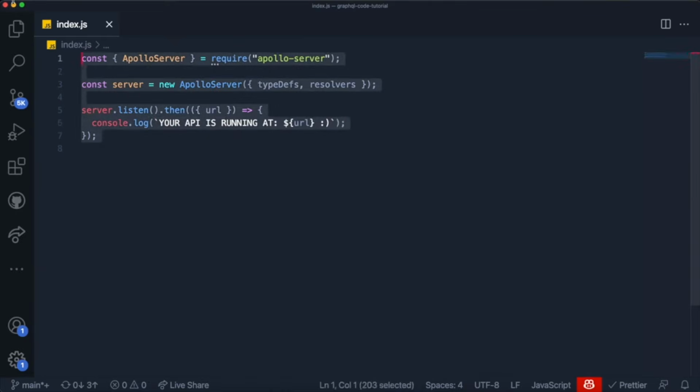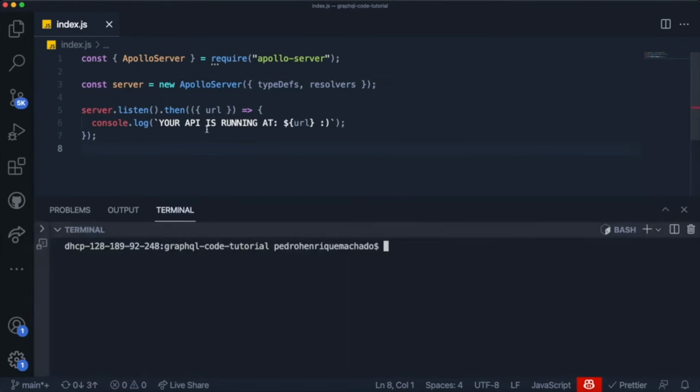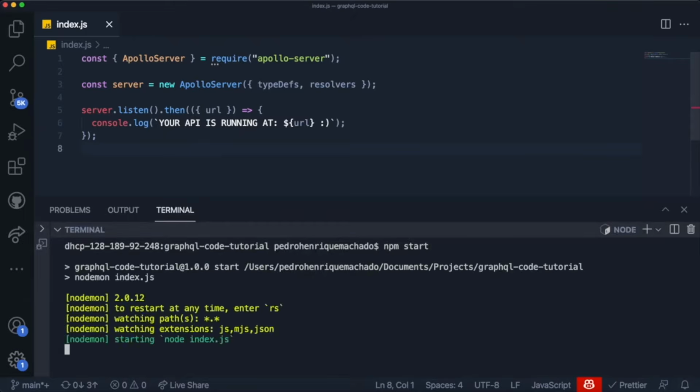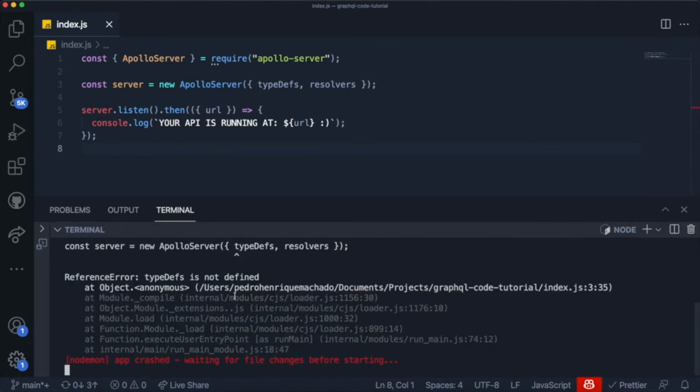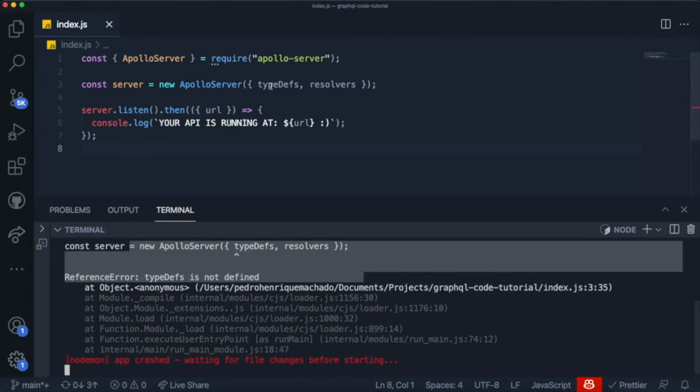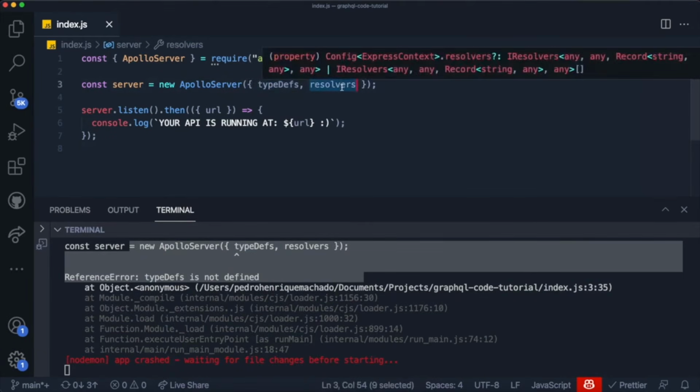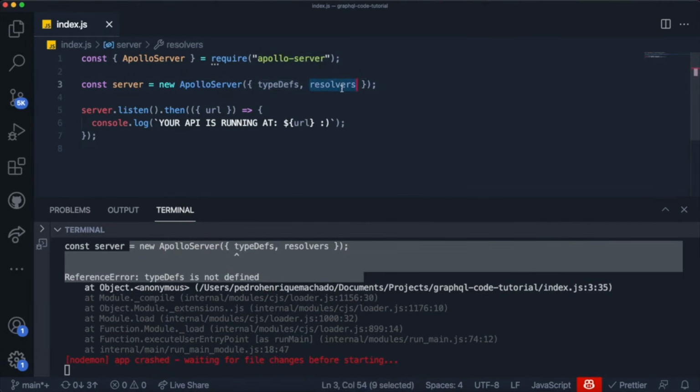Now, what happens if we try running this right here? Let's open up our terminal and let's try running npm start. You should see initially that it will crash. And the reason why it's crashing is because of what I mentioned earlier. We haven't defined any types for our GraphQL schema, and we also haven't created any resolvers to resolve that data, right? So we need to do that right now.